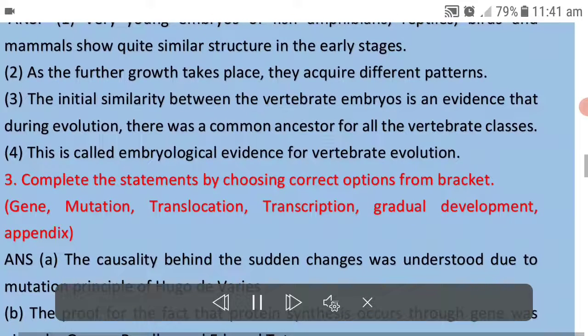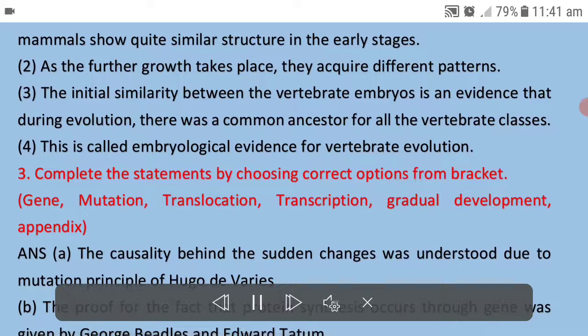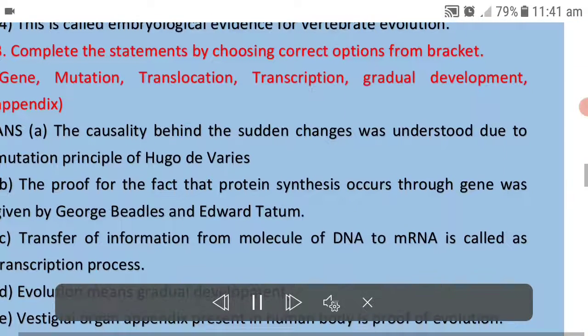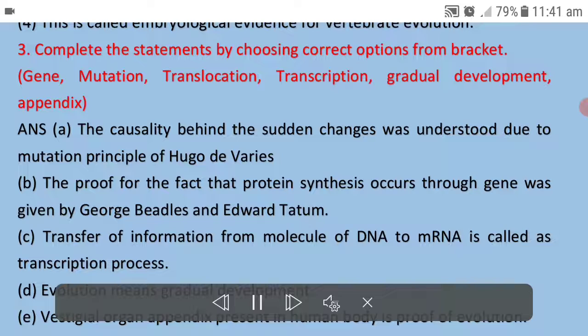3. Complete the statements by choosing correct options from bracket. Gene, mutation, translocation, transcription, gradual development, appendix. ANS. A. The causality behind the sudden changes was understood due to mutation principle of Hugo de Vries.